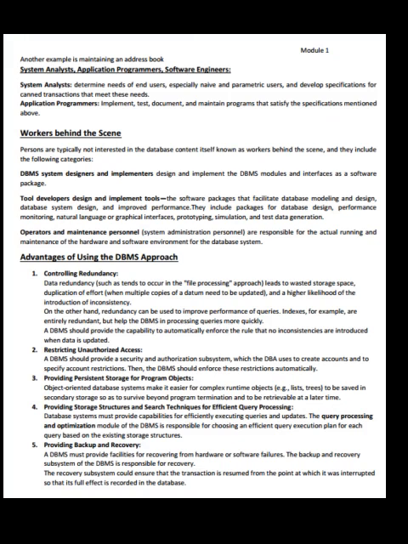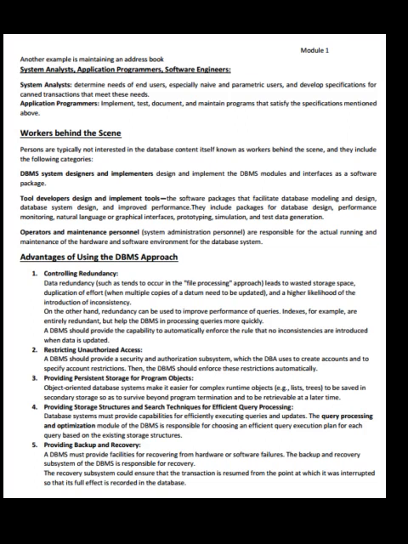On the other hand, redundancy can be used to improve performance of queries. Indexes, for example, are entirely redundant but help the DBMS in processing queries more quickly. A DBMS should provide the capability to automatically enforce the rule that no inconsistencies are introduced when data is updated. Restricting unauthorized access.